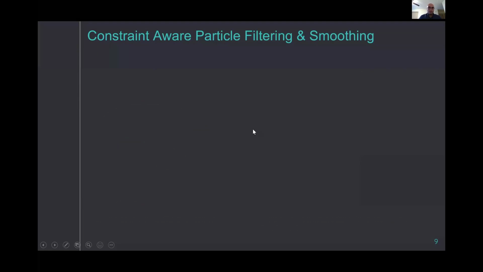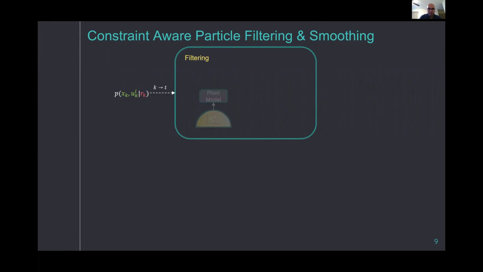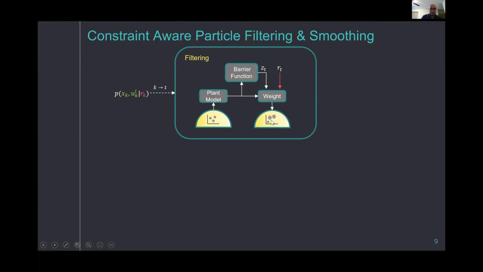So to summarize the algorithm, we start from the initial distribution and do a forward filtering pass, which is about having the particles pass through the plant model and then through the barrier function to provide us with the measurements z_t and r_t, and then weight that to obtain the next time step's density function. Here, of course, the weights represent the size of the particles.